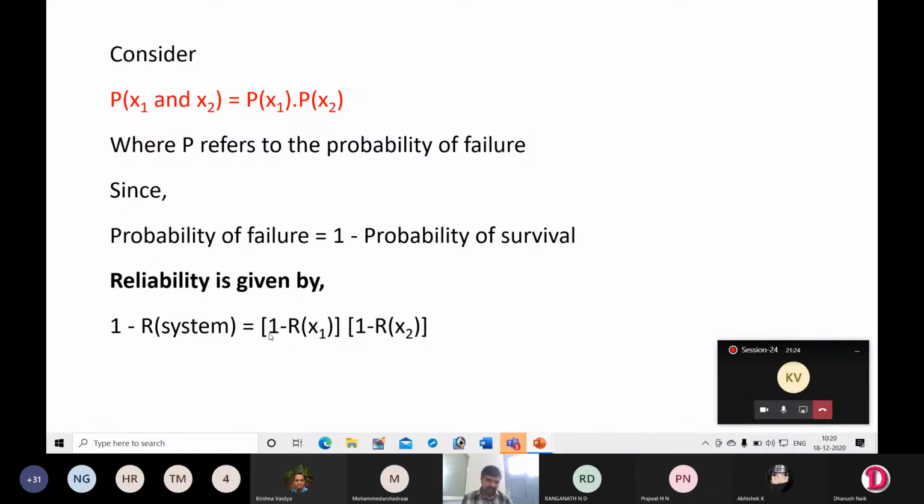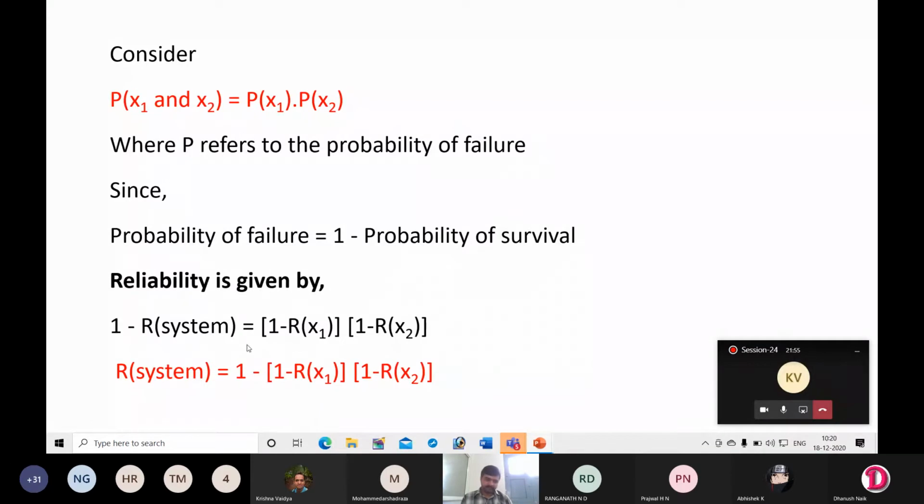Next, for Px1, if it is the probability of failure of part or component x1, then we can write it as 1 minus R of x1, that is the probability of survival of x1. Similarly, for Px2, you can write it as 1 minus Rx2, where Rx2 is the probability of survival of part x2.